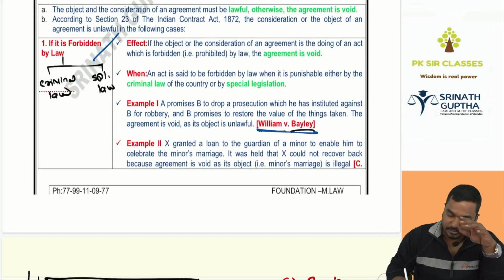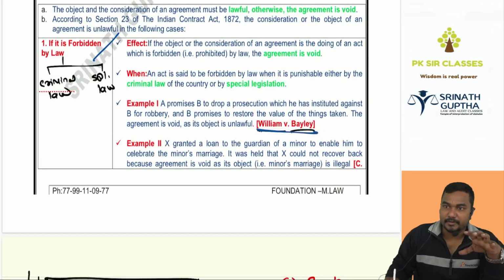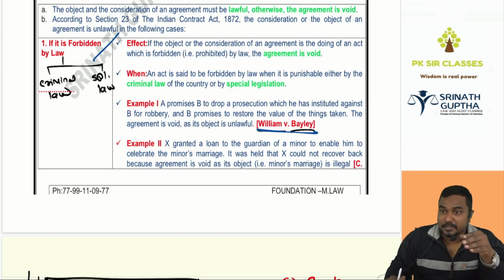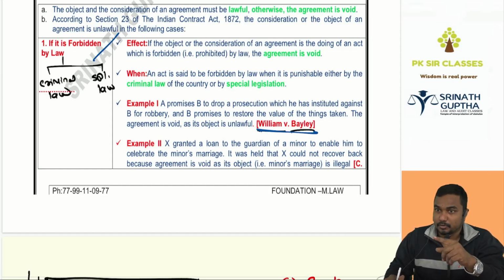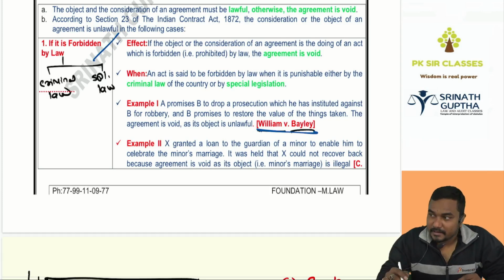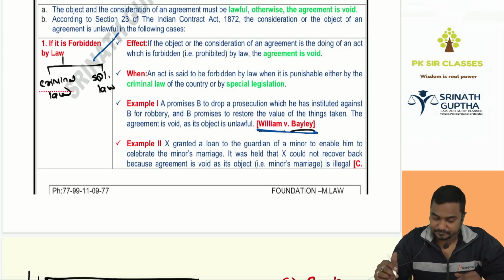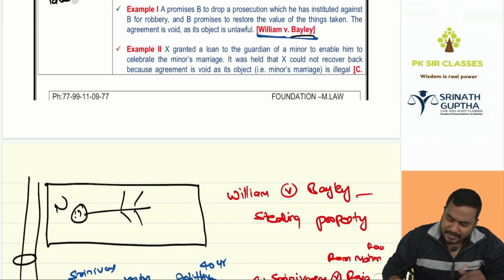For example, we have seen 2-3 case laws here. One thief will be there. William versus Bailey. The thief is stealing the property of the neighbor. The neighbor found the thief. Then the thief said to the owner of the property, don't file a case on me, I will give back your property. So here, if we don't file a case on the thief, the thief will steal the property. If he is caught, he will return it. Otherwise, he will enjoy it. The agreement between the loser of the goods and the thief is a void agreement.